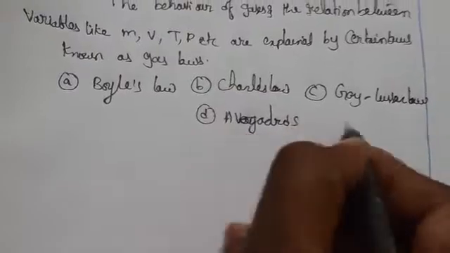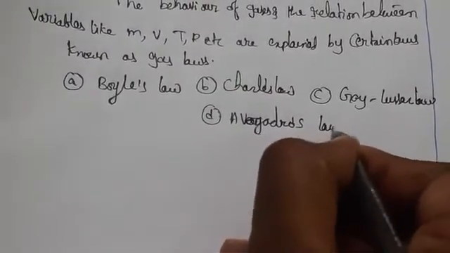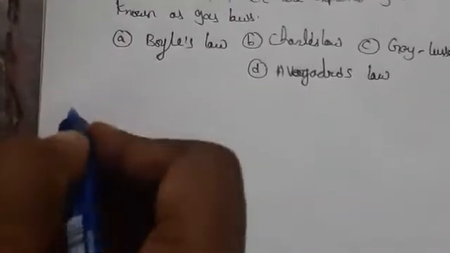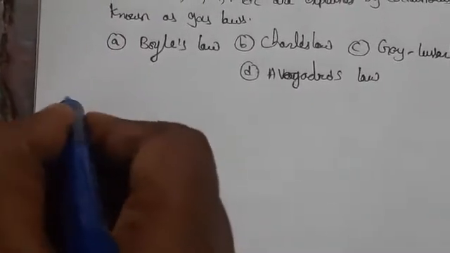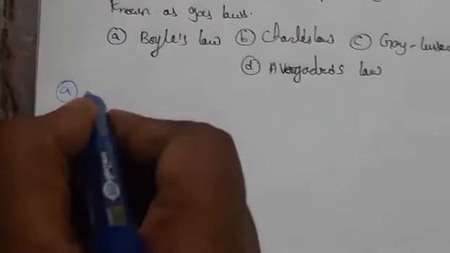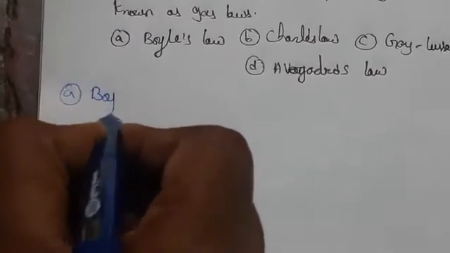So these are the four laws we are going to have. Let us discuss one by one. Let us see the first one, that is Boyle's law.